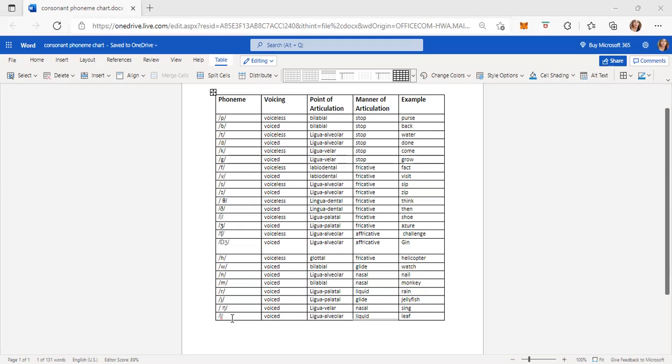The next one, last one and not least, L. According to voicing it is voiced. According to point of articulation it is lingual alveolar. According to manner of articulation it is liquid. Example, leaf.